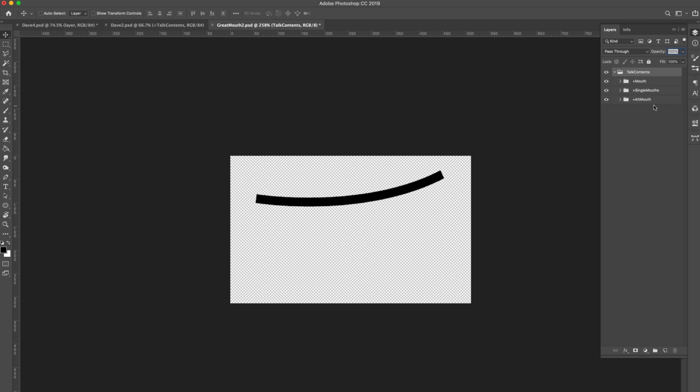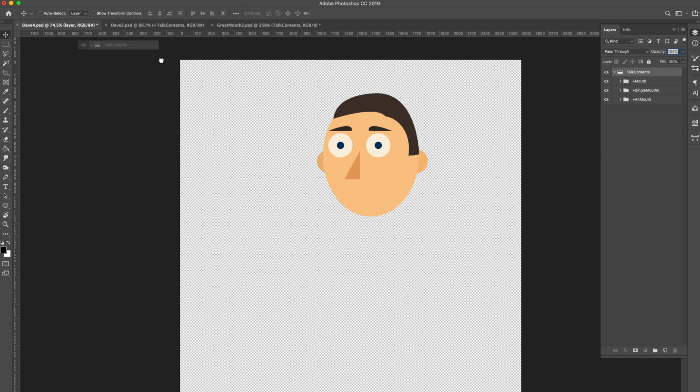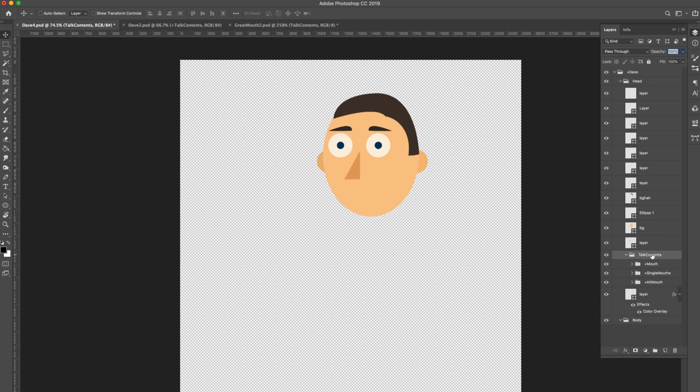This group is called Talk Contents. It's kind of just a main container for all my different mouth groups. And I'm just going to drag this all the way over here into my Dave4.psd file and let go, and it's going to show up. Now it's behind the skin, but I'm going to bring it and it's going to show up right there. Now that's way too big, so again I'm going to do show transform controls and just kind of resize it here so it looks a little bit better. And once that looks good, I'm going to move it back in place, and there we go.